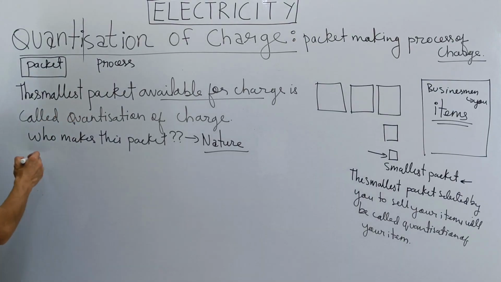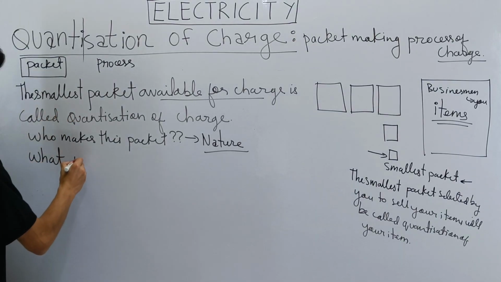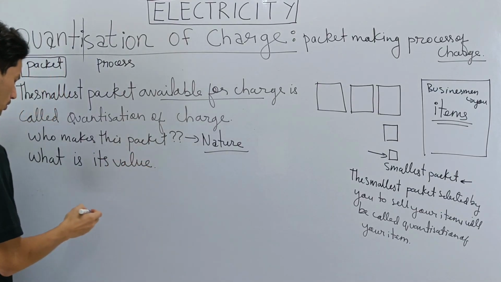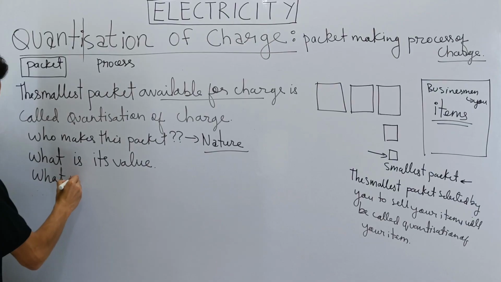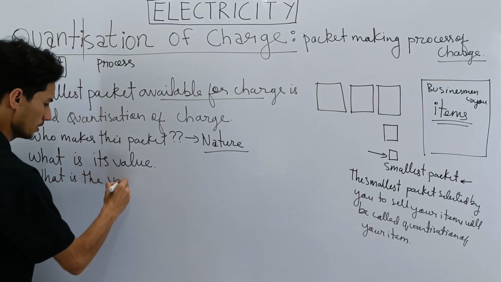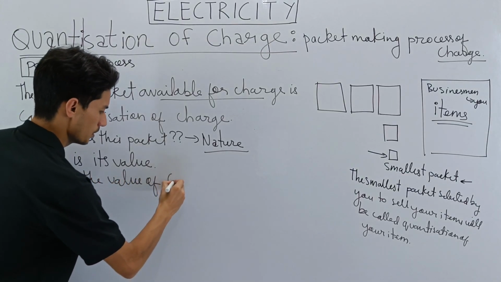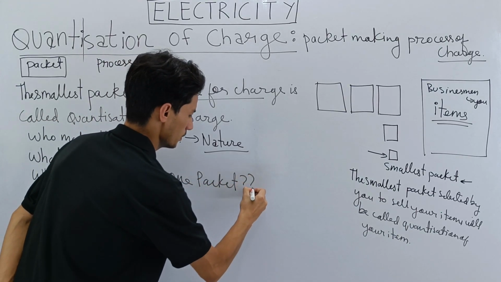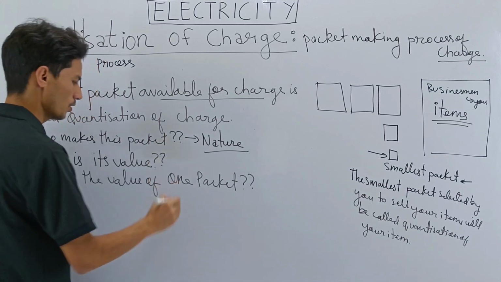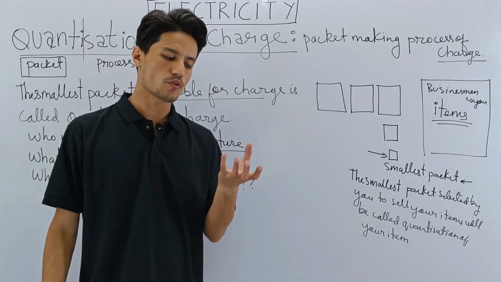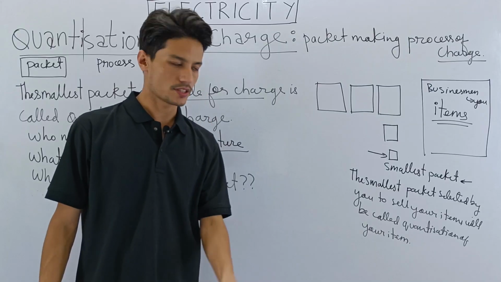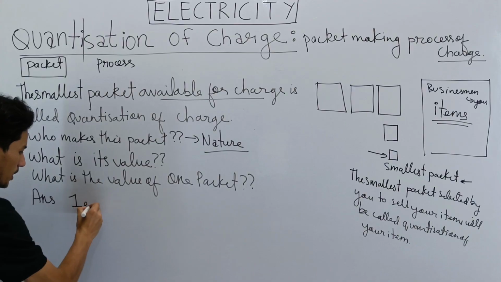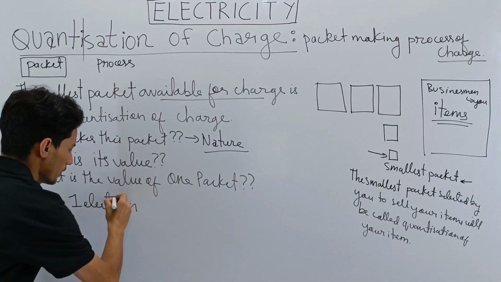And what is its value? What is the value of one packet? The value of one packet is 1 electron charge.